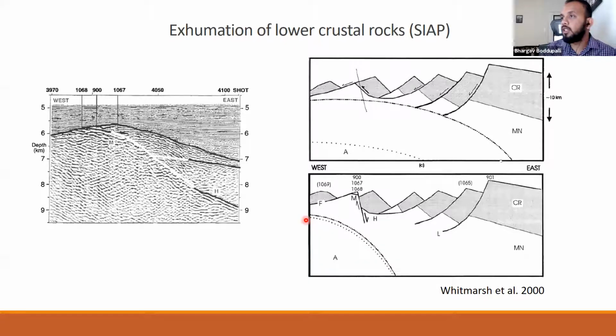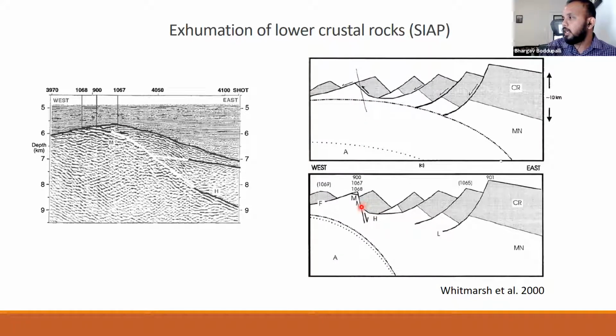If you zoom in further, there are 3 drilling sites available in this region. From the 1068 drilling data, they recovered serpentinized mantle, which is below the H reflector. The H reflector is a detachment, and it is expected that below it there is serpentinized mantle. Whereas from the drilling data of 900 and 1067, they recovered lower crustal rocks. So to explain these lower crustal rocks, Whitmarsh et al. suggested, from where did these rocks come?